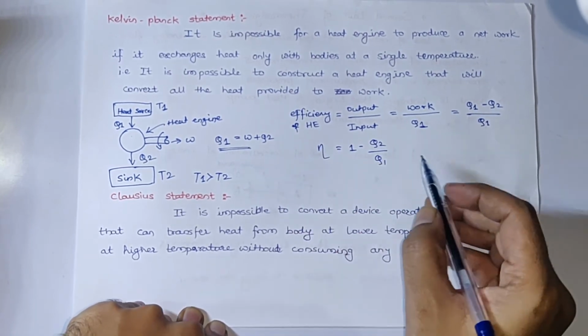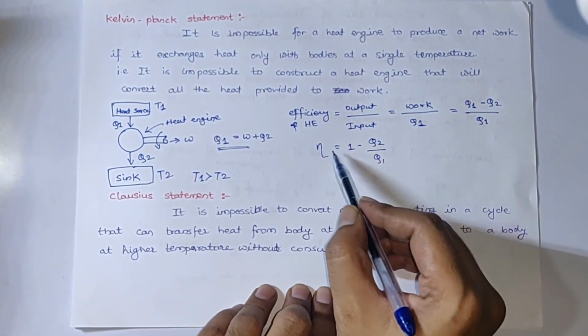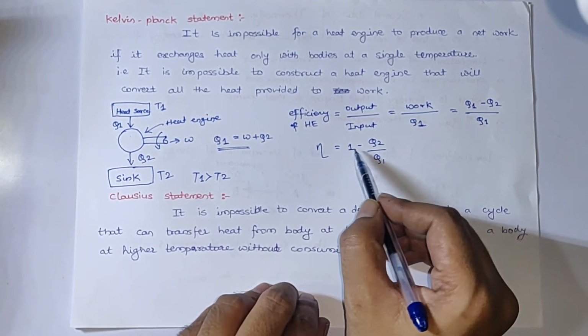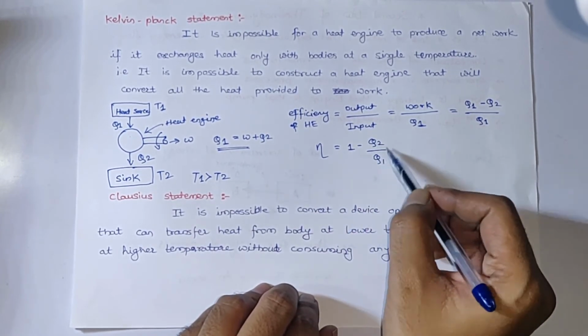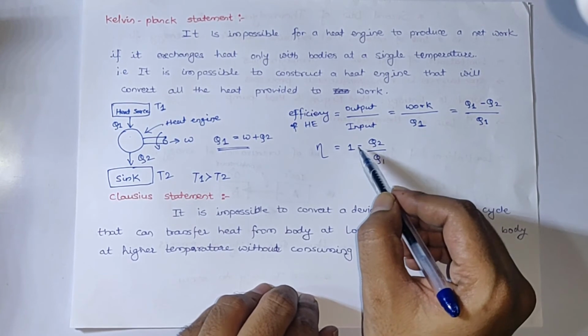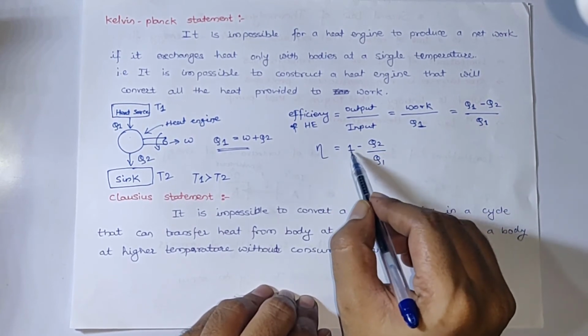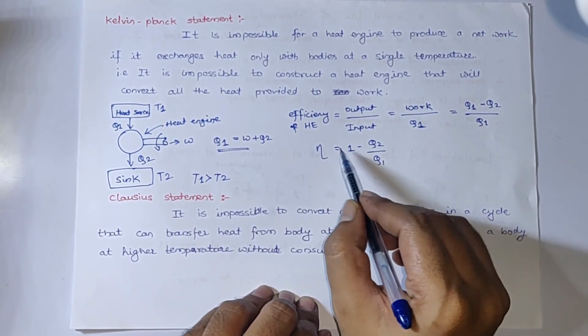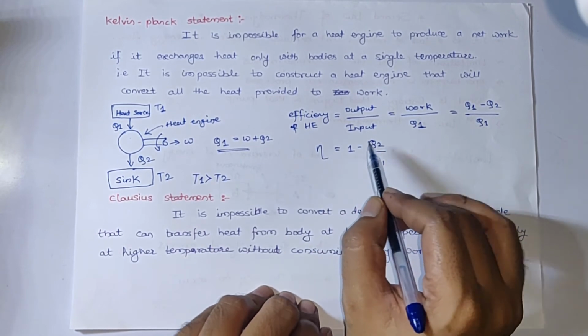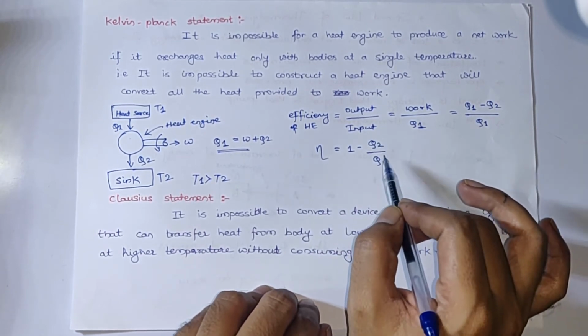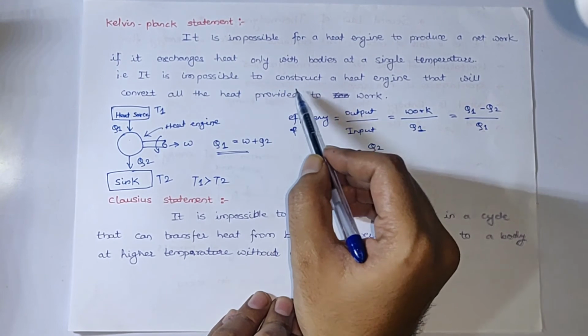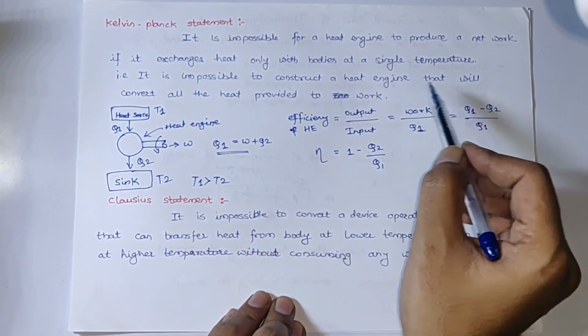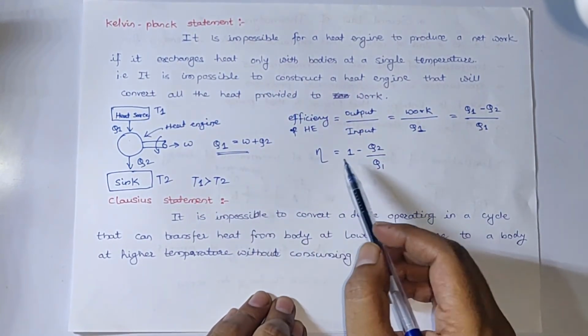So efficiency is equal to 1 minus the term Q2 by Q1. As we are subtracting something from 1, efficiency is never going to be 100%. So the statement stands true that it is impossible to construct a heat engine that will convert all heat provided to work.